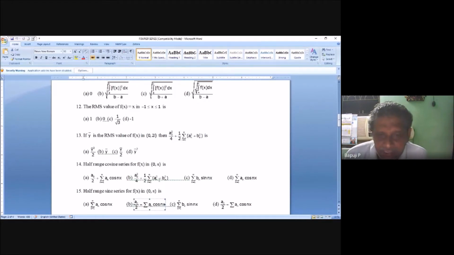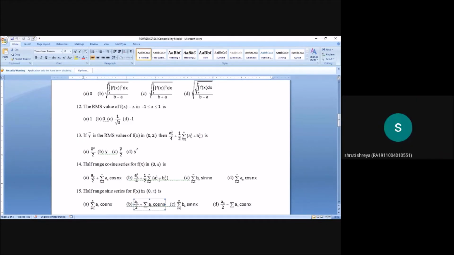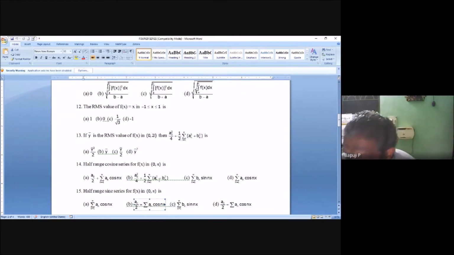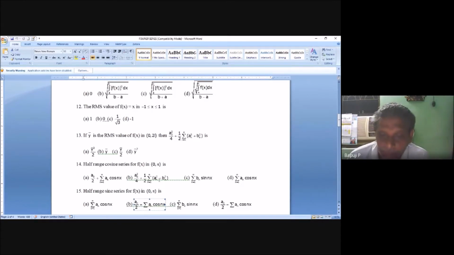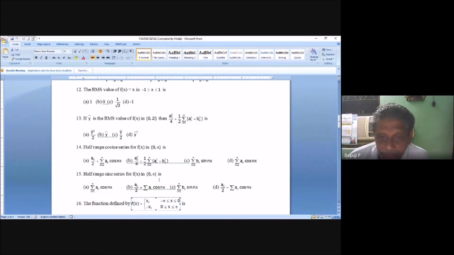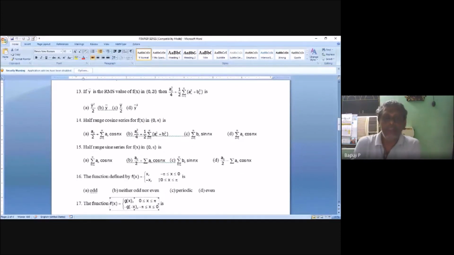See, the half-range sine series of f of x in 0, pi. So what do you get? C. Loudly tell them. So A not, A0 and An won't come, only Bn and sin x will come. Yes, this you can see.